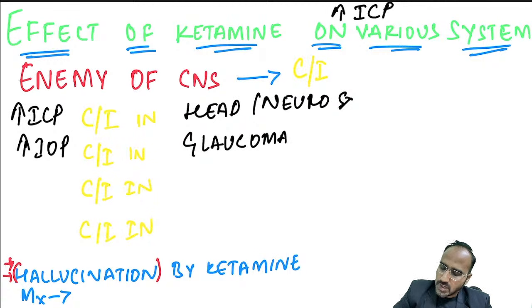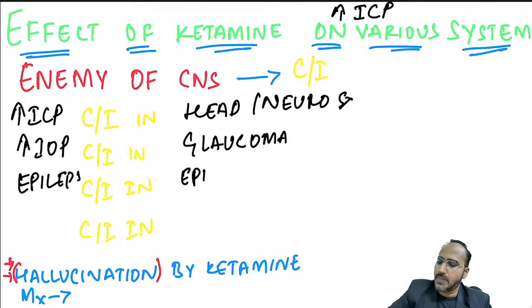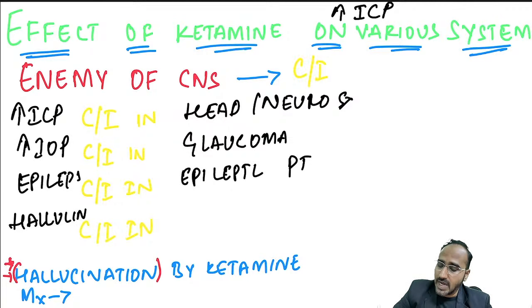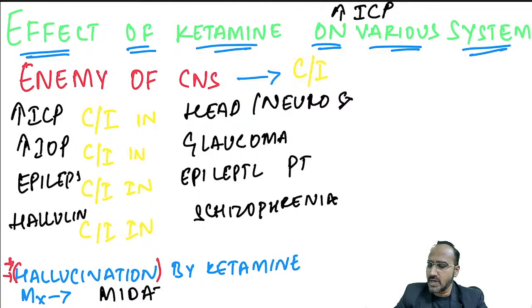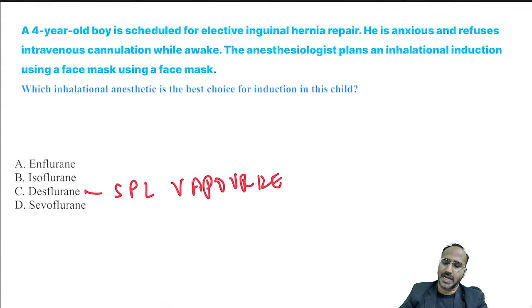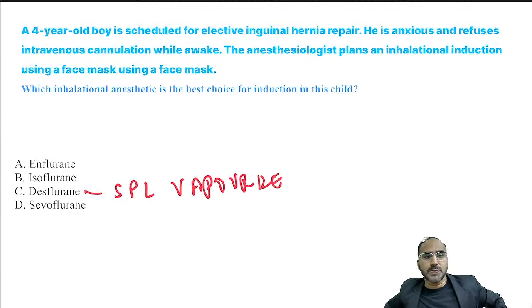It causes epilepsy, hence contraindicated in epileptic patients. It causes hallucinations. Ketamine causes hallucinations, hence contraindicated in patients who already have schizophrenia. Okay. Hallucinations, if they are caused by ketamine, can be easily managed with the help of midazolam. Midazolam can be given for management. Okay. Next, in alcoholics, you can use propofol.